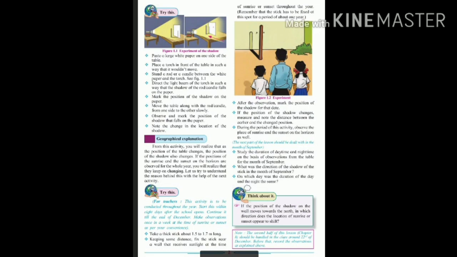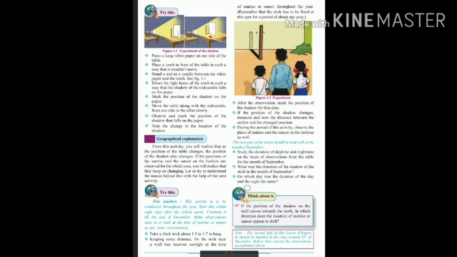Direct the light beam of the torch in such a way that the shadow of the rod or candle falls on the paper. Mark the positions of the shadow on the paper. You have to do this activity at your home and mark the positions of the candle shadow.